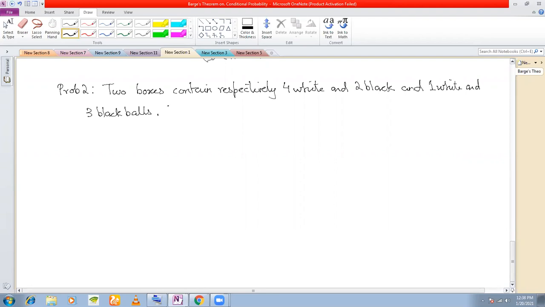One ball is transferred. Read the problem carefully, okay? One ball is transferred from the first box into the second.